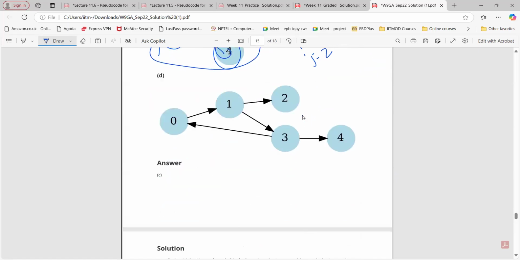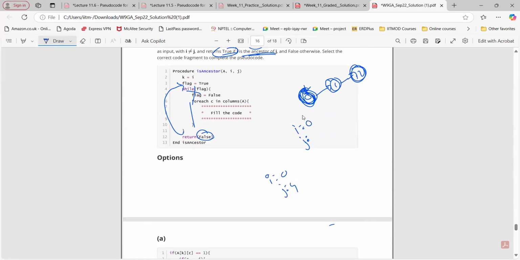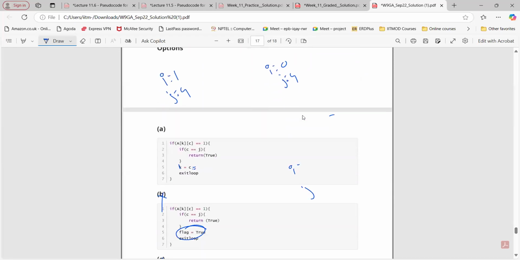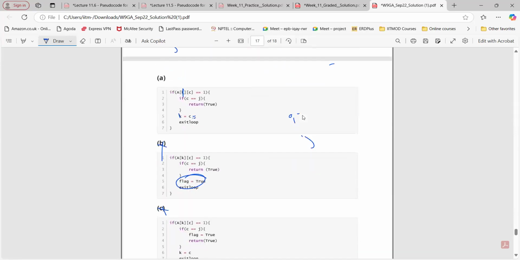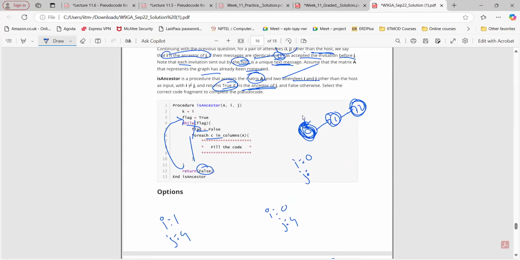So 1 and 4 we can take. So i equals 1, j equals 4. So this is false for the C columns, right? So k is i, that is 1. And for what value of C are we getting 1? 2. So 2, but it is not equal to 4, not correct. So we go here, k equals C, that is basically 2. We exit the loop and then k equals C here, right? After the for loop, k equals 2 here.